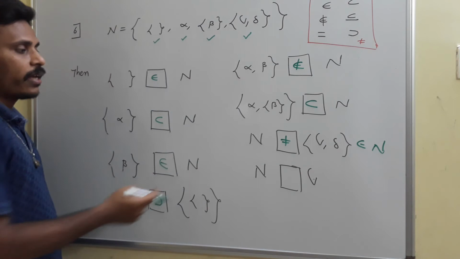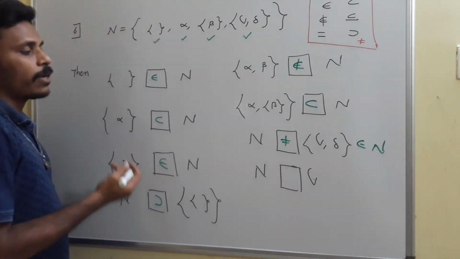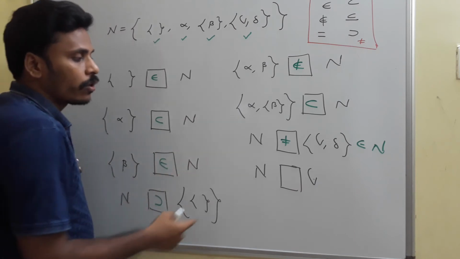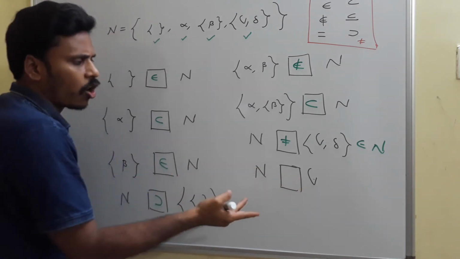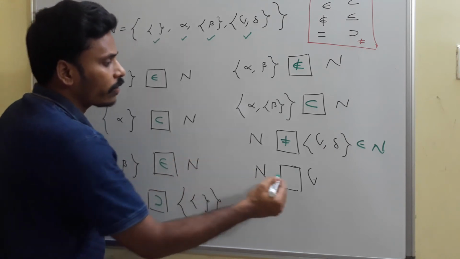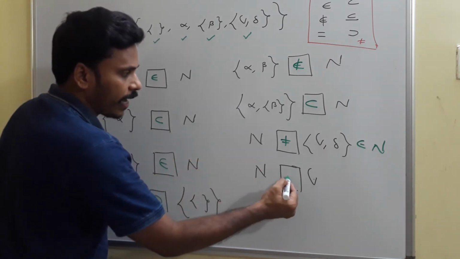And the last thing, N and then gamma. Again the same task. Gamma is not there in N. So N and that gamma, they are not equal. That gamma does not belong to N. You can use any symbol. These two are actually different.